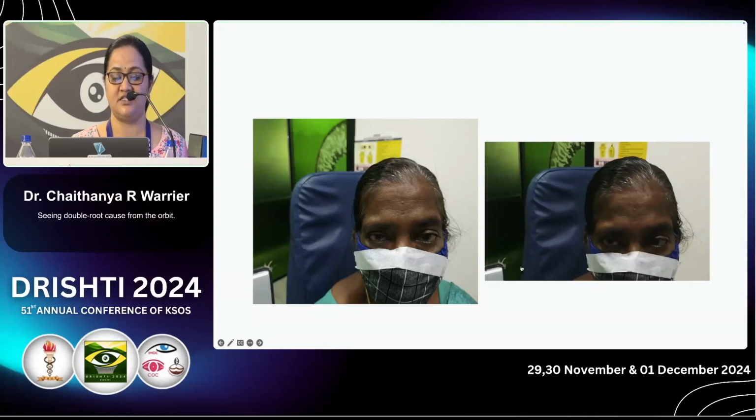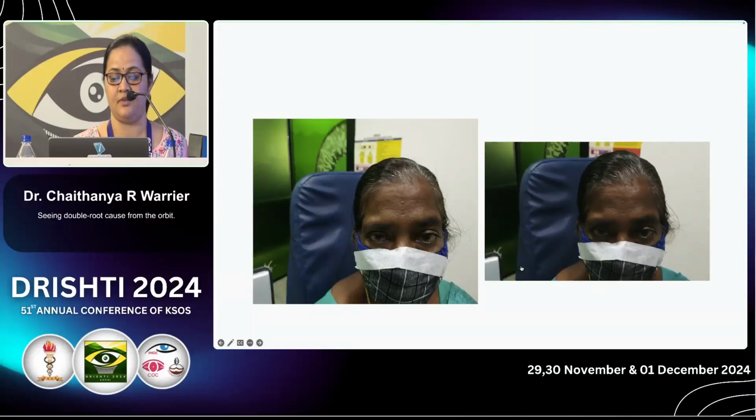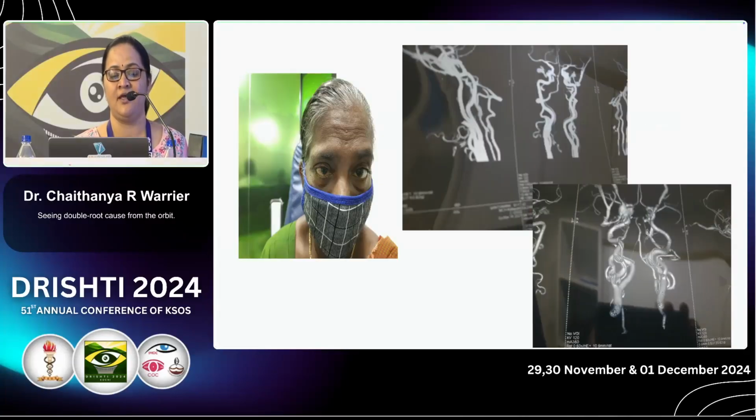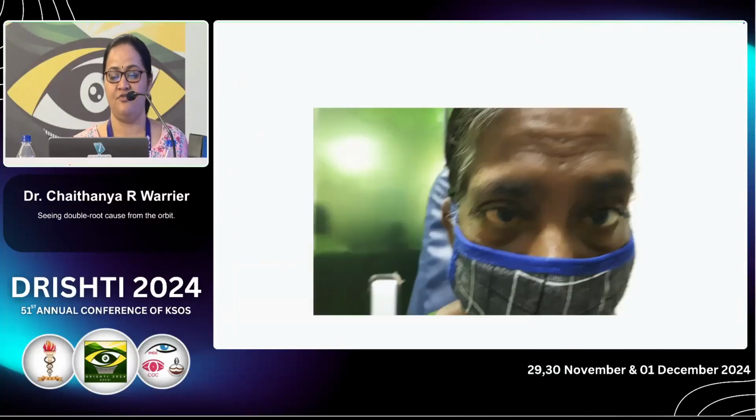But after 2 weeks, she again came back with redness and ocular pain along with increased diplopia. That time redness in the right eye also. Bilateral lateral rectus paresis is there, and the imaging revealed carotid cavernous fistula.